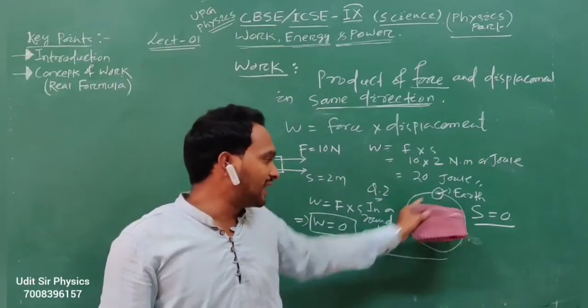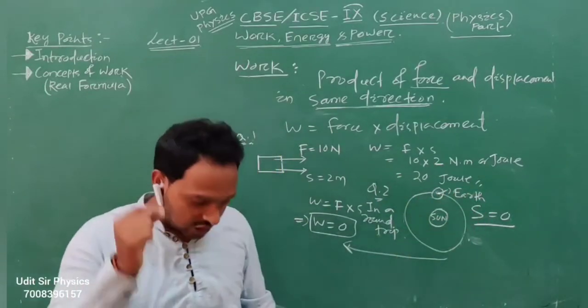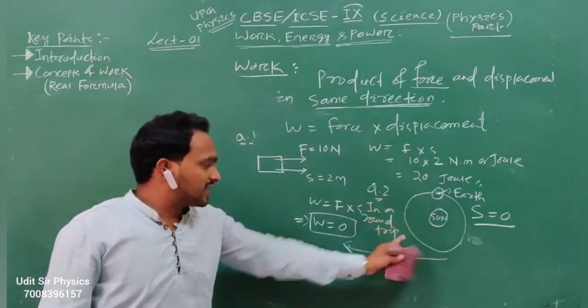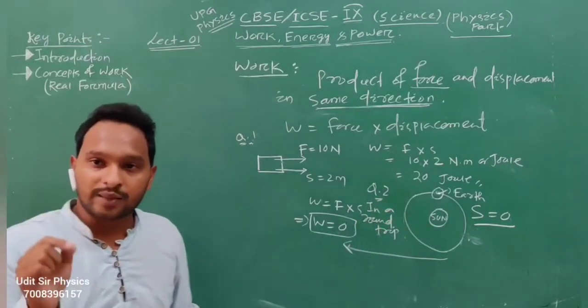These questions are about revolving around the Sun. So see here, we will study the real formula, the real concept now.